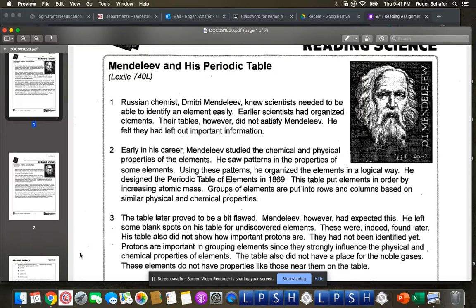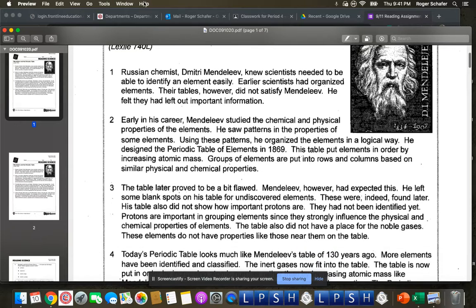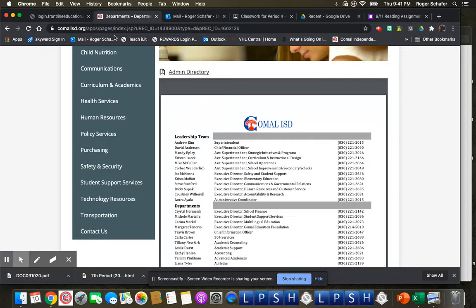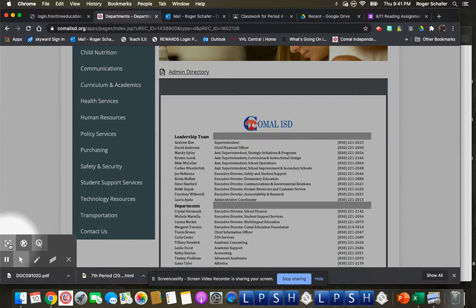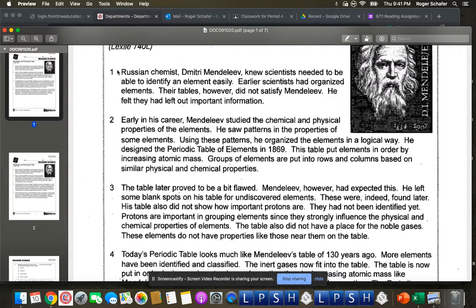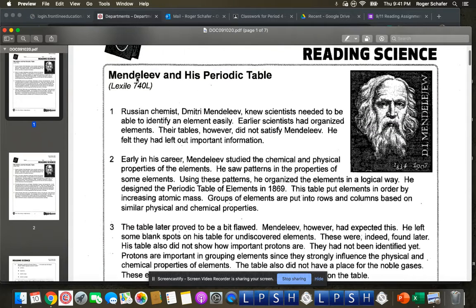Hello, we're going to be reading this article and the one that follows it as well. I was going to try to highlight the things I'm reading, but we'll see if that works. Well, it's white, so the highlighting doesn't really do much. Well, here we go. Mendeleev and his periodic table, Lexile 740.